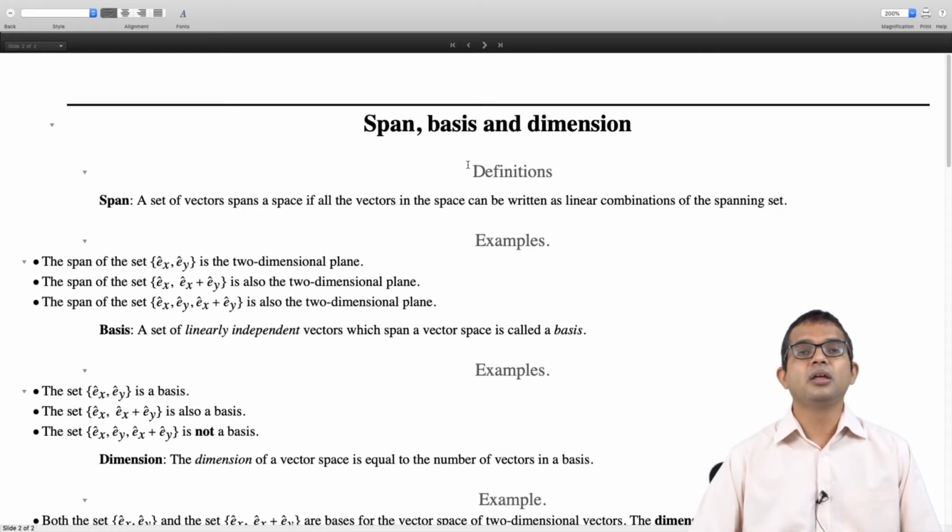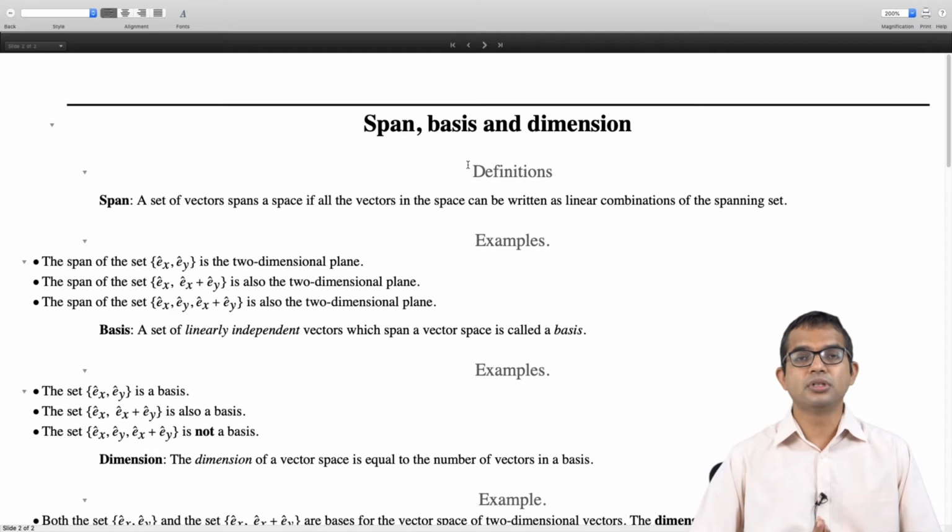Because any vector in the two-dimensional space can be written as a linear combination of Ex and Ex plus Ey, right? This is something that you can check. In fact, we already showed this for arbitrary vectors. If you have any two arbitrary vectors A and B in some plane, any other vector can be written as a linear combination of A and B.